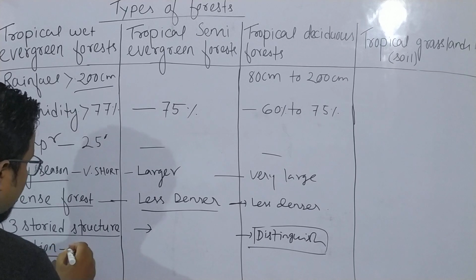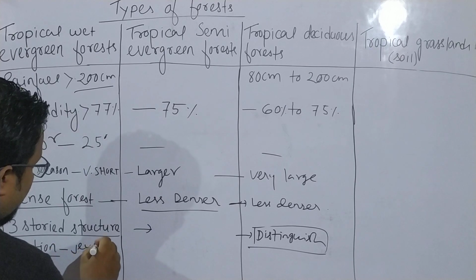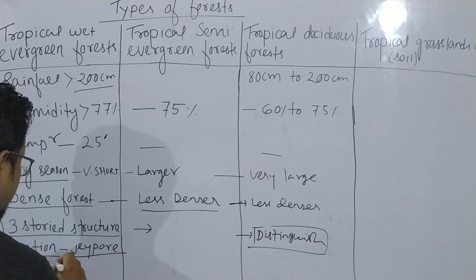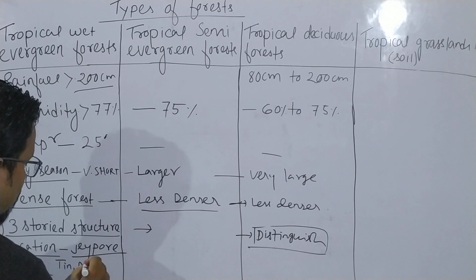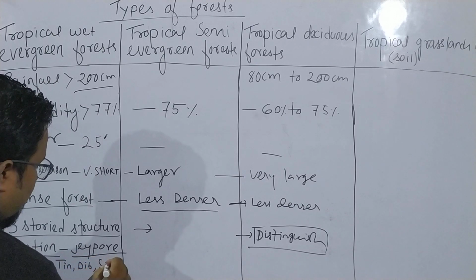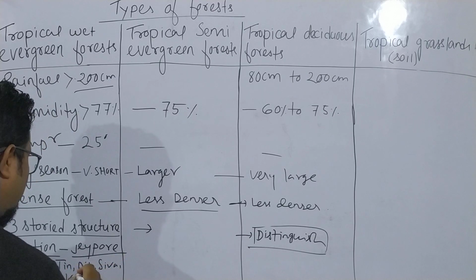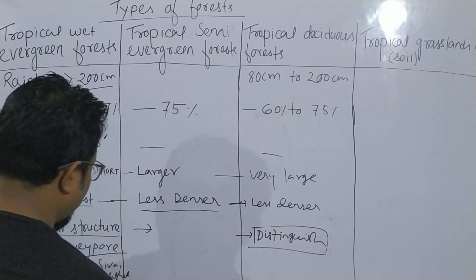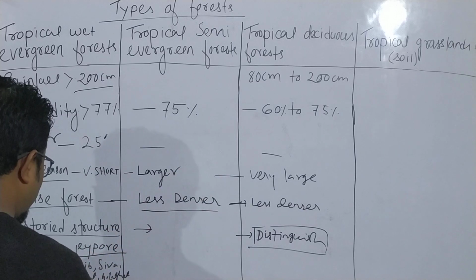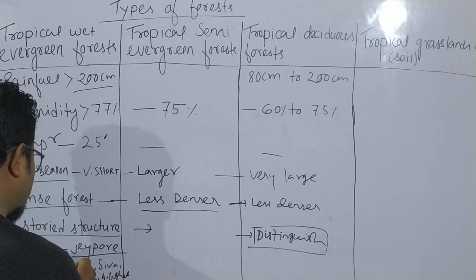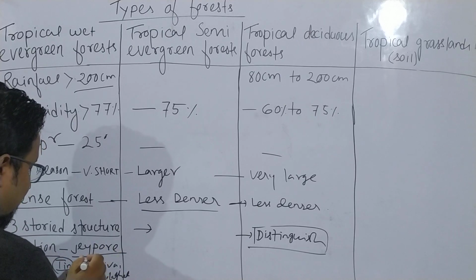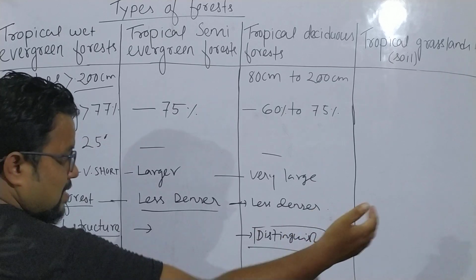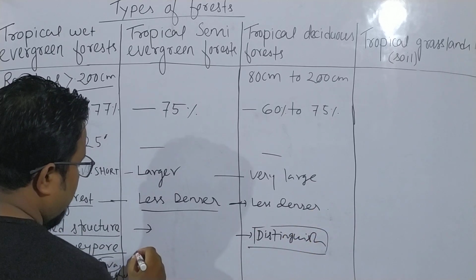I already mentioned Jeypore. Jeypore forest is tropical wet evergreen forest. Where is it found? It is found in Tinsukia, Dibrugarh, then Sibsagar, then Jorhat, then Golaghat. That means if we go from the east, the first, most eastern part of Assam is Tinsukia. Then we get Dibrugarh, then Sibsagar, then Jorhat, then Golaghat.